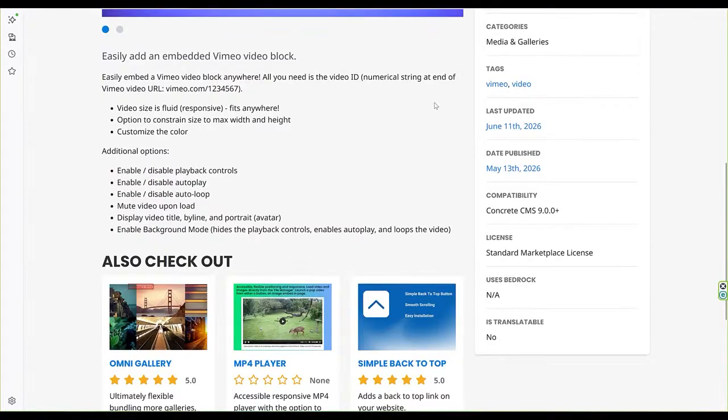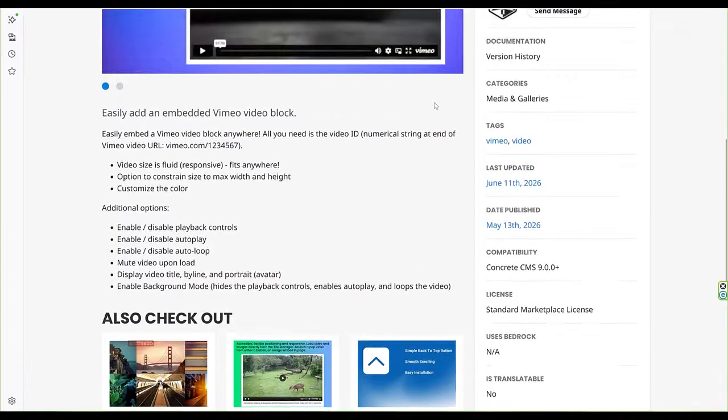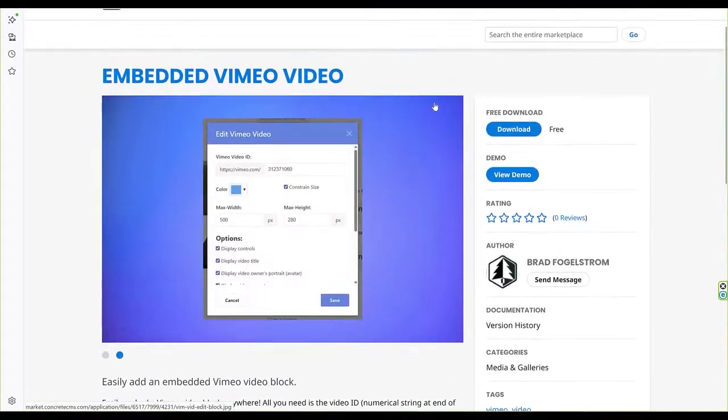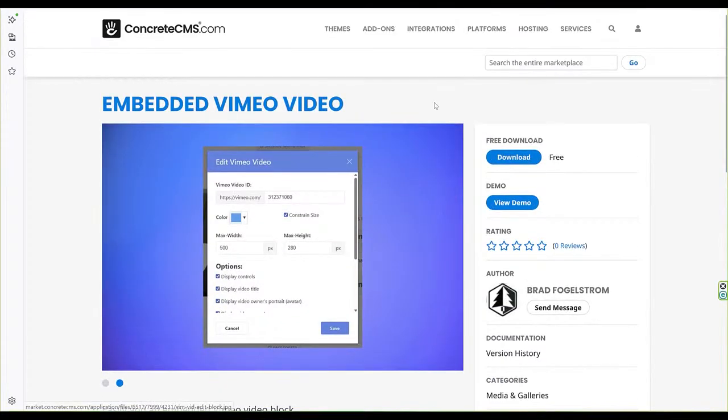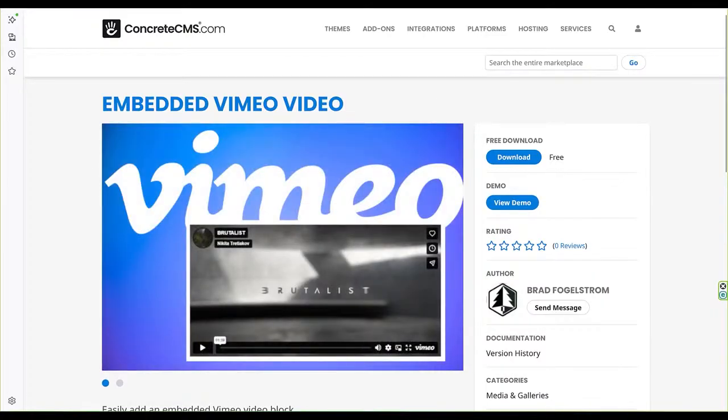And because it is designed specifically for Vimeo, you get Vimeo specific settings like orientation, title, byline, and Vimeo player controls customization. Be aware that in order to override Vimeo settings, you have to specifically allow it in Vimeo for the video being displayed. So if your settings in the block don't seem to work, it's probably because the video doesn't allow it, not because the block is broken. And you'll be happy to learn that this package is free in the marketplace.